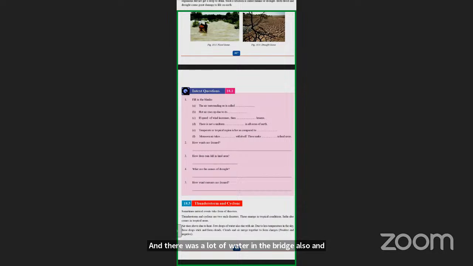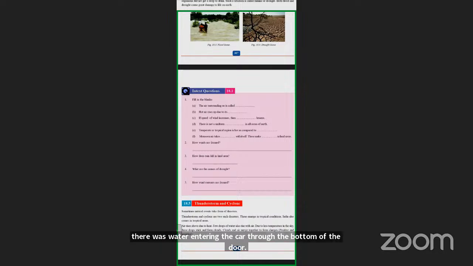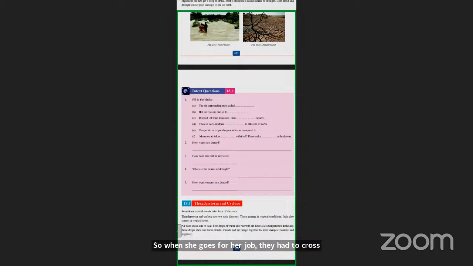Oh my, I can imagine that situation, because a similar thing happened recently with my mom also. In Ajmer, this year only, there were heavy rainfalls. When she goes for her job, they had to cross a bridge which has lakes on both sides. The road is made in the middle, and the lakes are on both sides.